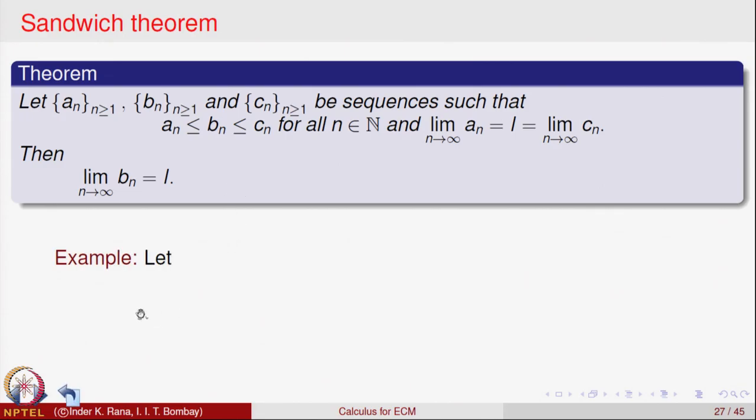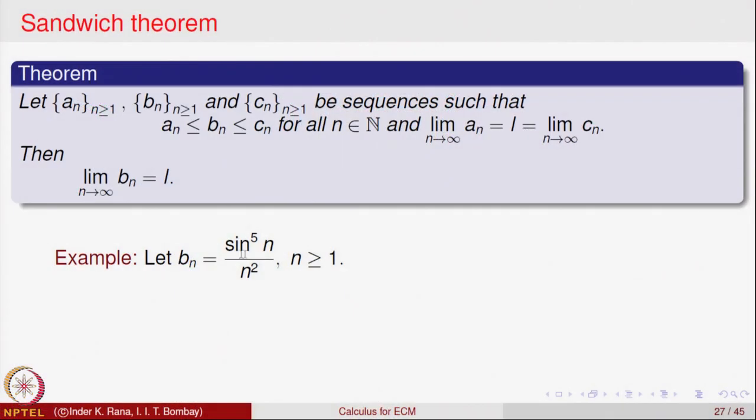So let us look at an example. Let us look at the sequence b_n, which involves sine. Sine is a trigonometric function. If you know it, very good. If you do not know it, have a look at it in some school book, how the trigonometric functions are defined. We will not go into the definitions of trigonometric functions. Only for the sake of examples, sine of an angle theta is defined, and for every theta, sin theta is between -1 and 1. This is a basic property that we will be using.